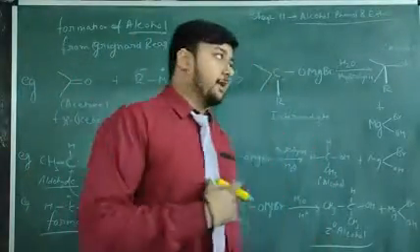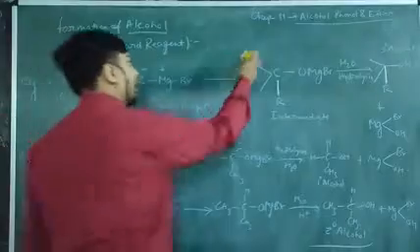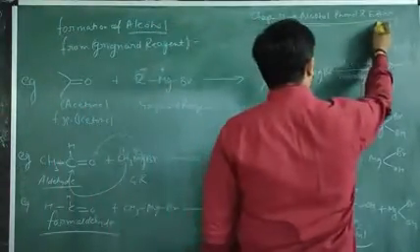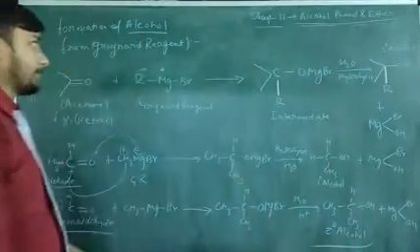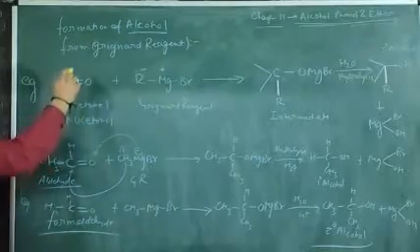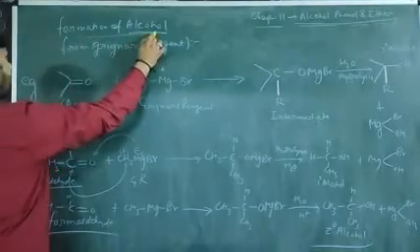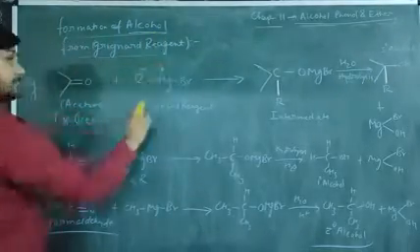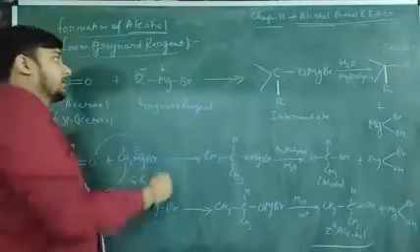Today we discuss a very important reaction from chapter 11, Alcohol, Phenol and Ether. This is the name of the chapter, and the important reaction is the formation of alcohol from the Grignard reagent. What do you mean by Grignard reagent?